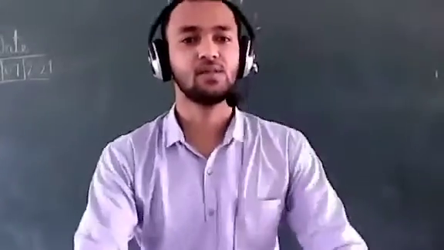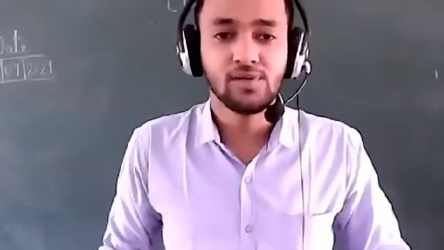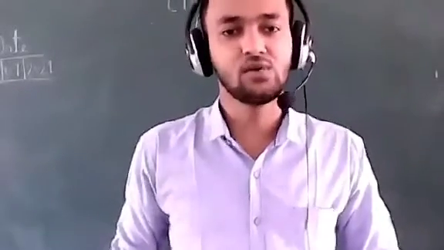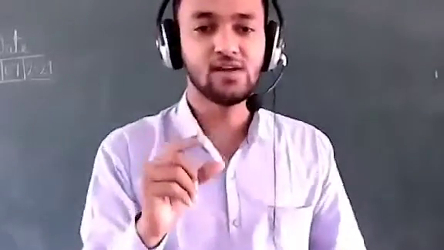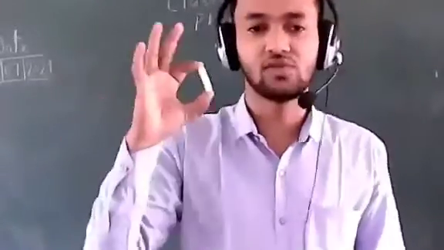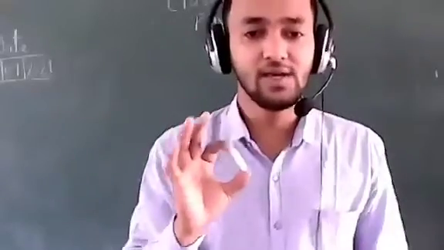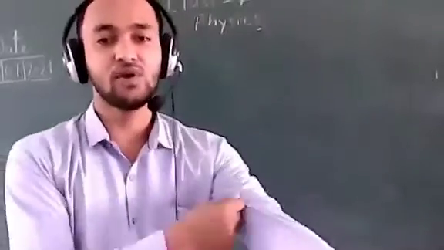Okay. So we have to start volume. We have seen that volume is the space occupied by any object or any body. If this is a chalk and we have to find its volume, we have to calculate how much space it occupies in this room, in this atmosphere, in this environment. So it will be its volume. Now we have seen units of volume.